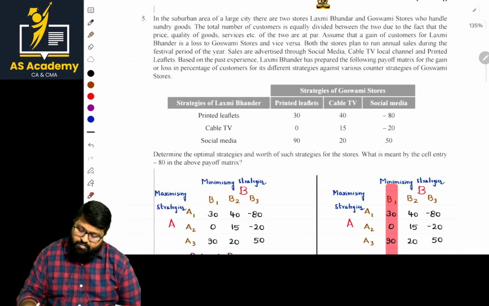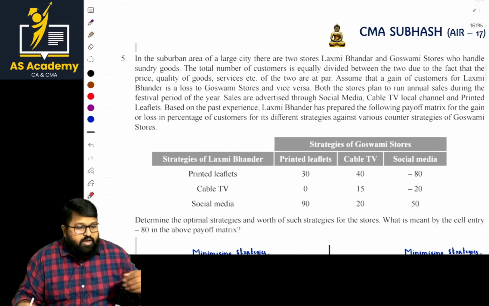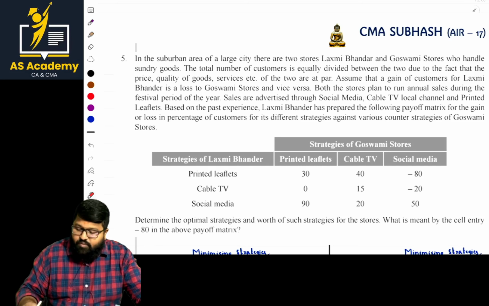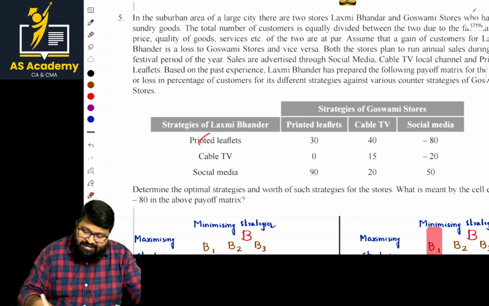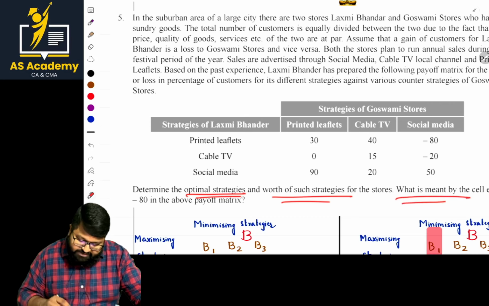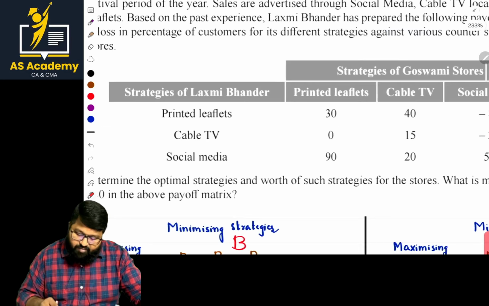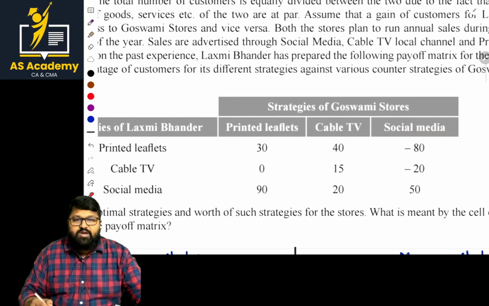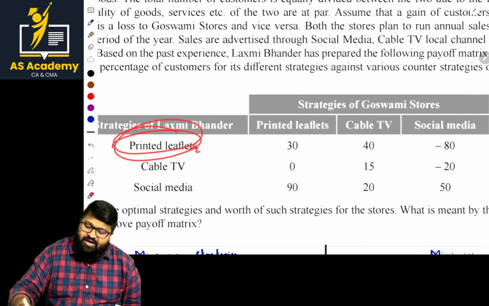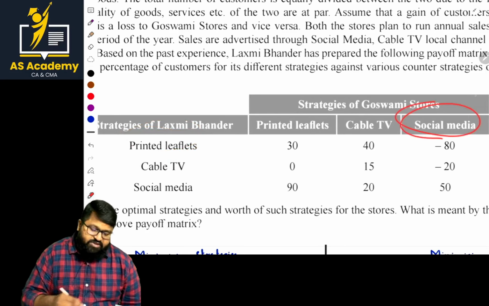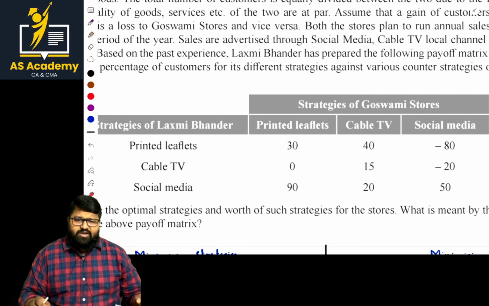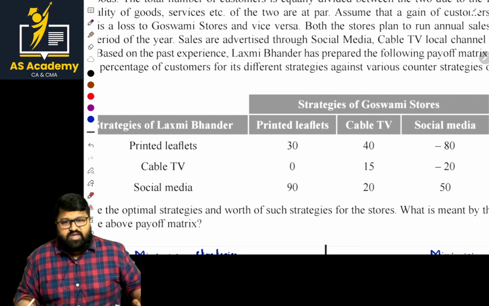If it's clear, go with this problem. This problem is also similar to the problems which you need to do. He's asking only one question: determine the optimal strategies and worth of such strategies. What is meant by a cell entry with minus 80 in the payoff matrix? When we are going with the marketing strategy of printed leaflets and they are going to social media, we are having a loss. It represents a loss, basically.